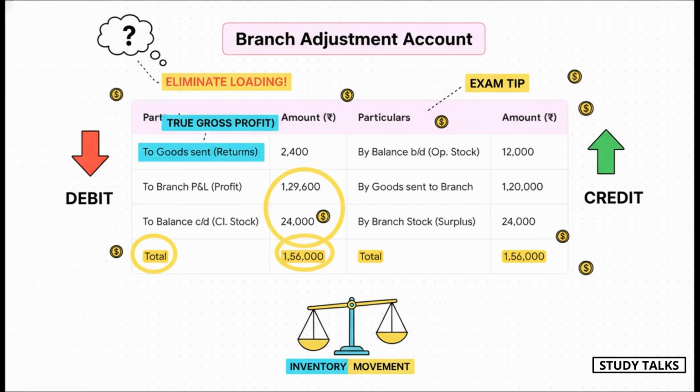Well, its home is the branch adjustment account. The only job of this account is to strip out that profit element so we can find the true gross profit. So on the credit side, you put the loading from the opening stock and the goods sent. On the debit side, you reverse the loading on any returns and on the closing stock. And that final balancing figure on this account? Boom, that's your gross profit. It's such a neat way to separate the stock movement from the actual profit calculation.